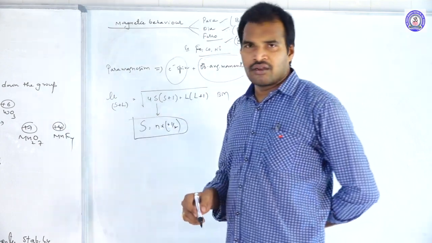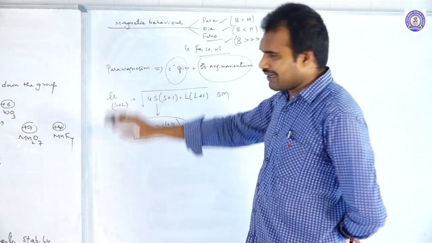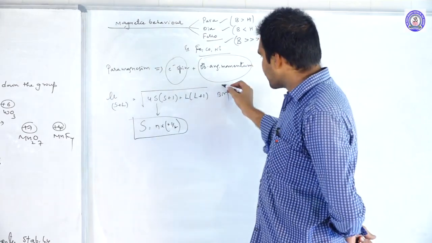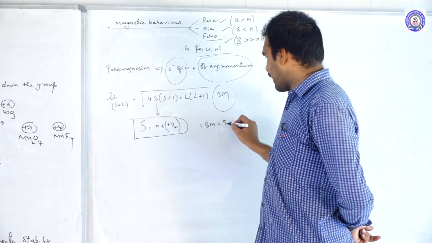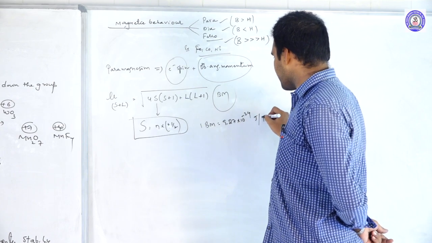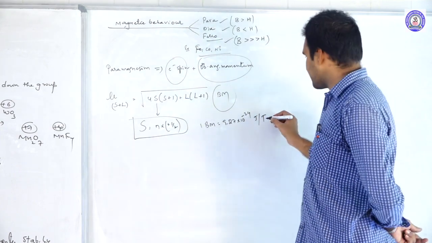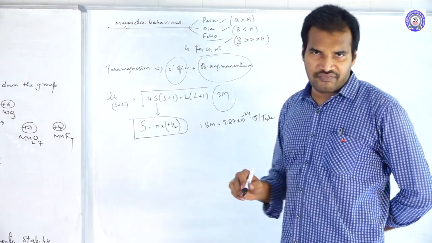Just substitute there, and L value is the orbital angular momentum. By substituting them, you can calculate. And here we express in Bohr magnetons. One Bohr magneton is equal to 9.27 into 10 power minus 24 joule per Tesla. So this is the Bohr magneton value.